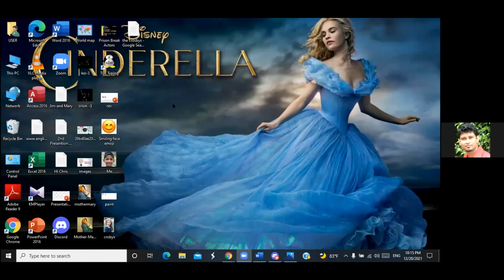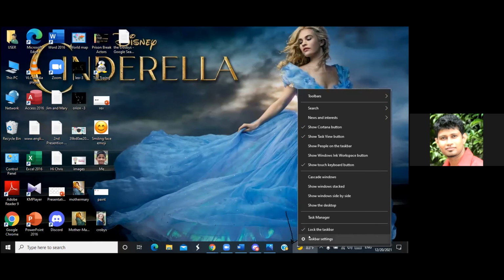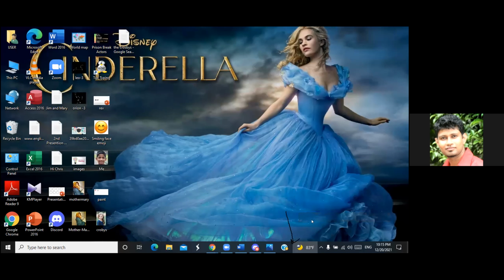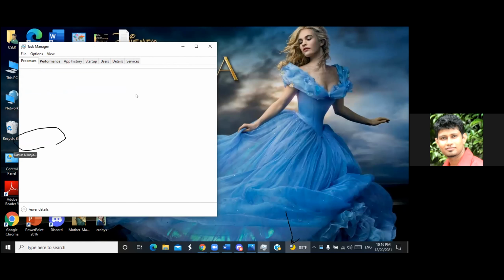Who else wish to share now? A lot of students have shared their screens, and anyone else? Okay, Senuri. Senuri, kindly right click in an empty space of your taskbar somewhere here. You have to select empty space. Right click. No, not at an icon. Then you can go to the task manager option. Okay, that is the one. Then go to the more details. Right. Then go to the performance.